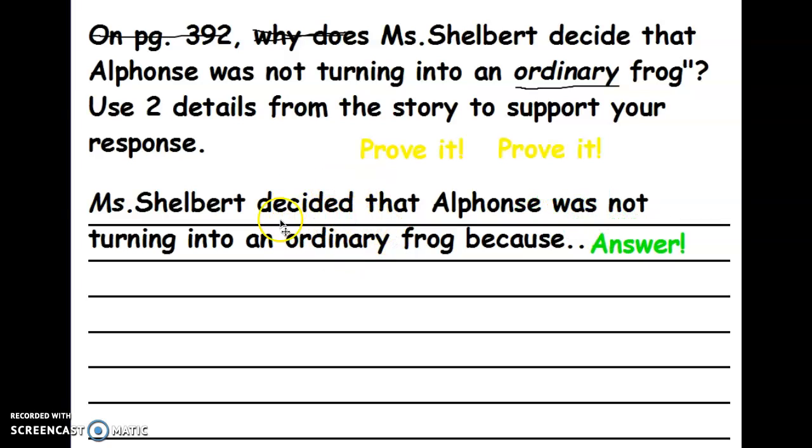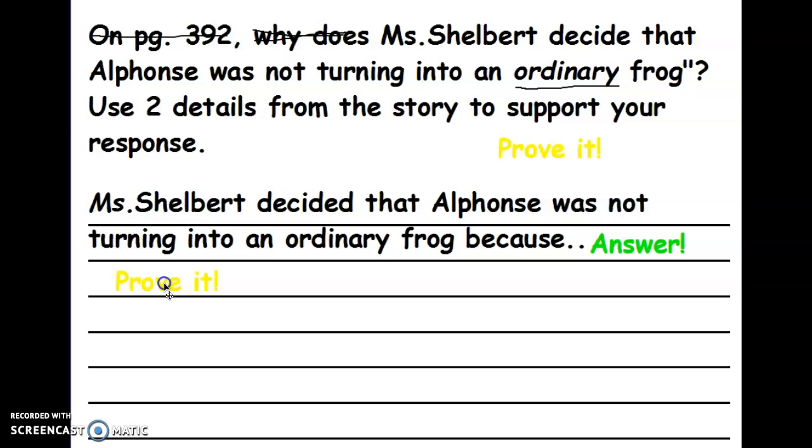Think about what the word ordinary means. Okay, why does Miss Shelbert think that Alphonse is not an ordinary frog? What would an ordinary frog look like? And think about why then she wouldn't let him back into the classroom. What's going on? So remember, give your answer here. Miss Shelbert decided that Alphonse was not turning into an ordinary frog because tell us what happened to him.